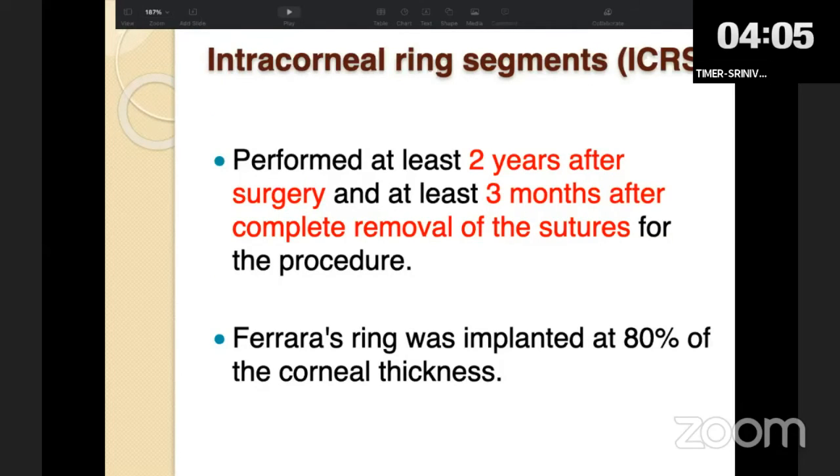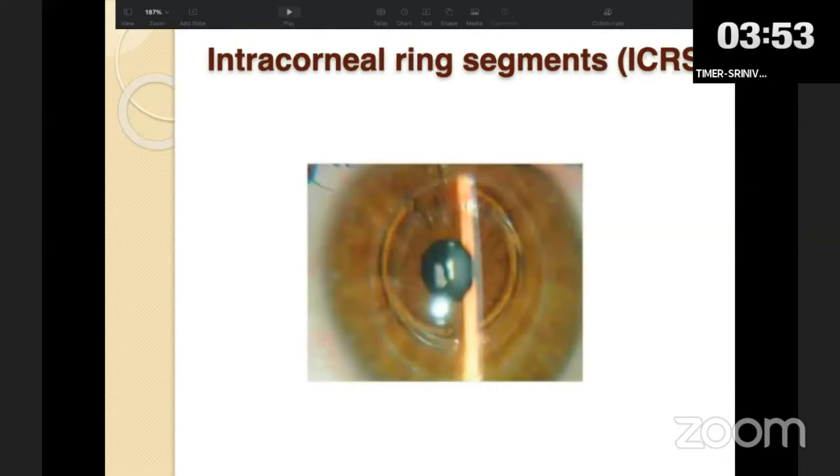So following the same principle of incisional keratotomy, one can also use intracorneal ring segments. These can be placed 3 months after complete suture removal, to be placed in the donor cornea, not at the graft-host interface or the host cornea, but in the donor cornea.